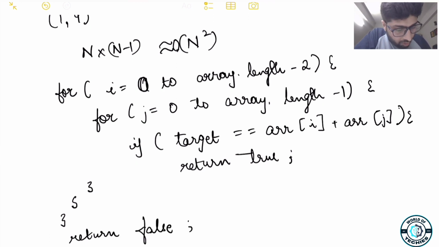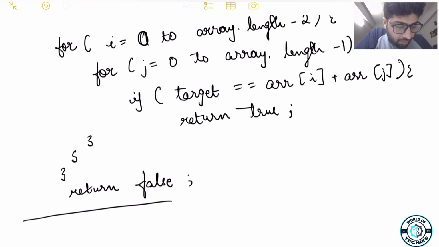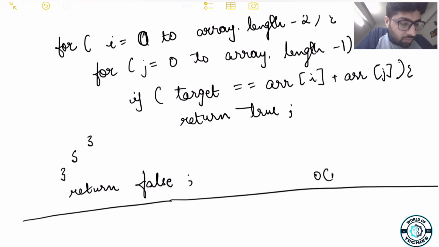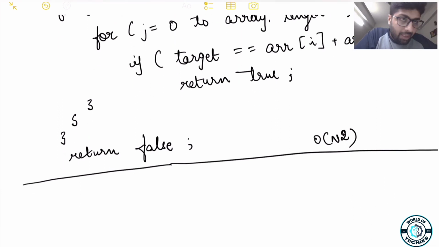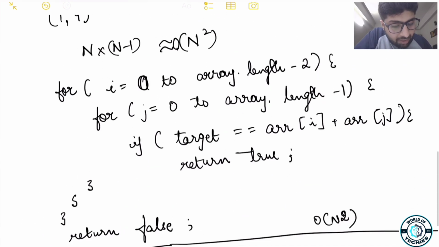So this is your brute force algorithm, and it works in O of n square. Now let's take a look at an optimized solution, right? There is one more solution which you can do using a hash map. You can explore that; we are not covering that in this video. We are covering another approach which is based on a sorted array. So let's see how we can optimize this now.